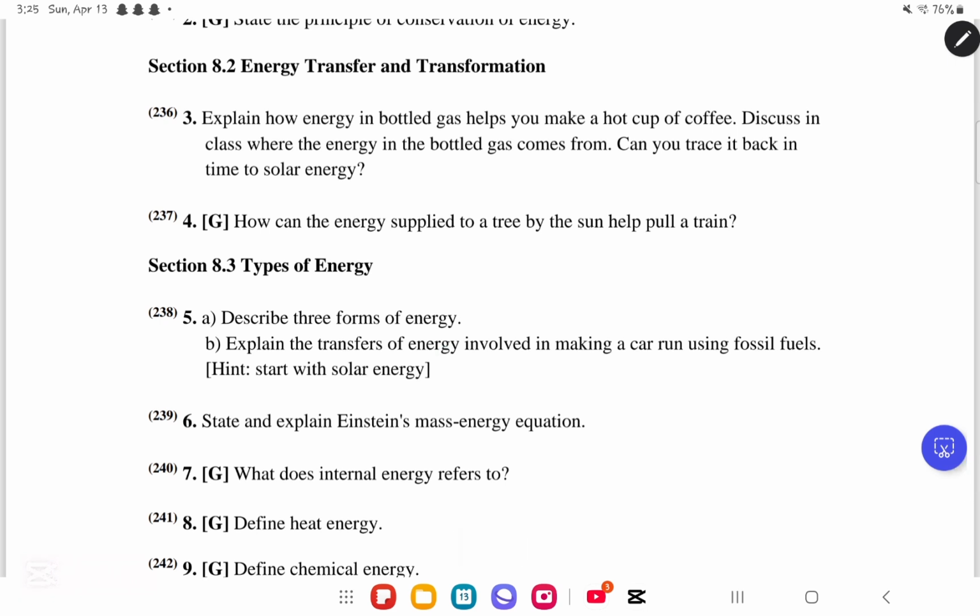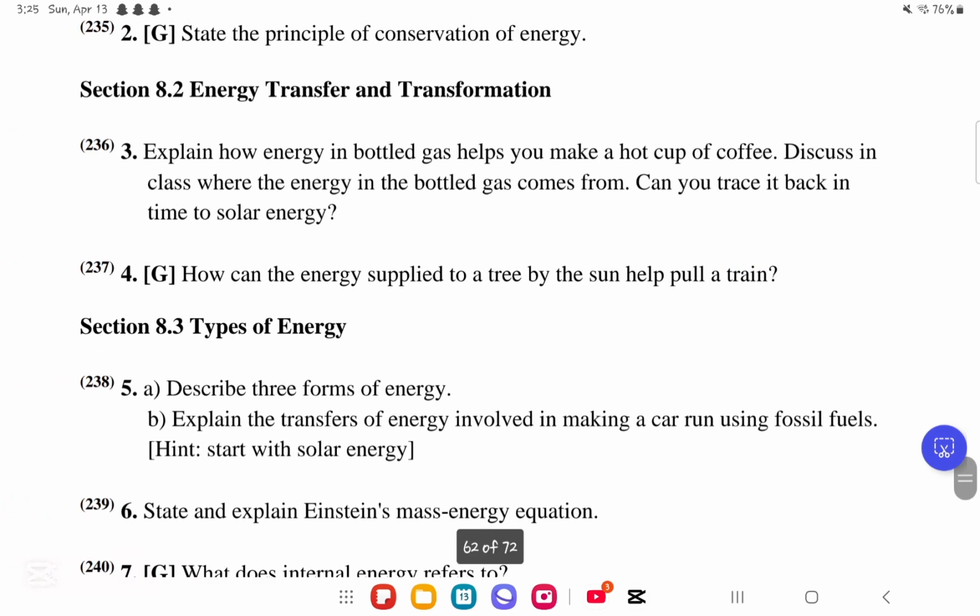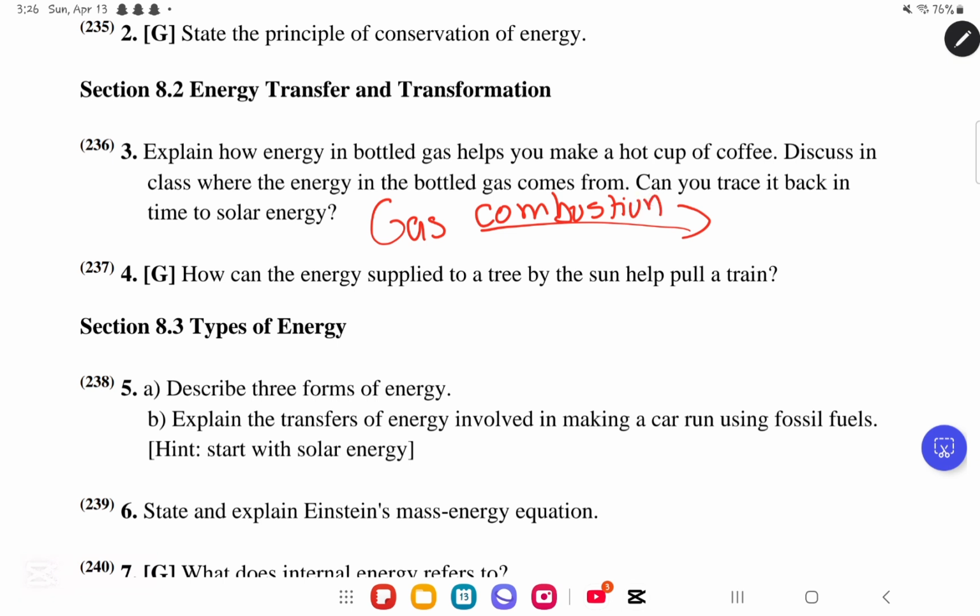In question number 3, it says, explain how energy in bottled gas can help you make a hot cup of coffee. Discuss in the class where the energy in the bottled gas comes from. Can you trace it back in time to the solar energy? So very simply, first thing, explain how energy in bottled gas helps you make a hot cup of coffee. We know the bottled gas will undergo combustion. And this combustion will cause the chemical potential energy to be released in the form of heat.